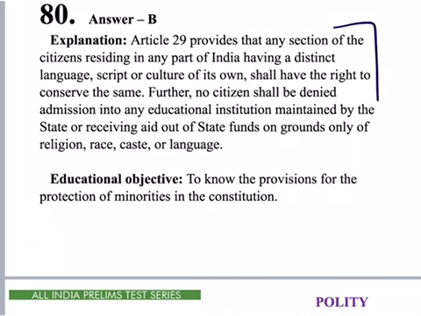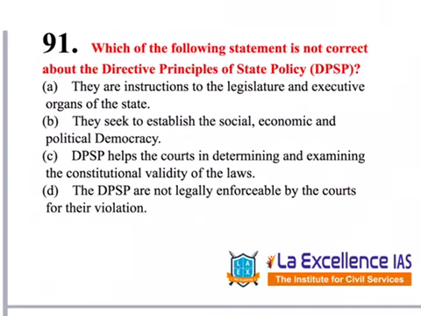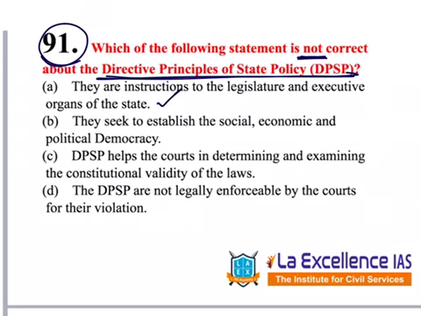Here is the explanation for this question. The next polity question is given under question number 91. This question says, not correct with regard to DPSP. So let's read the options. They are instructions to the legislature and executive organs of the states. Yes. They seek to establish social, economic, and political democracy. Is this correct? Yes. But let's read other options also.